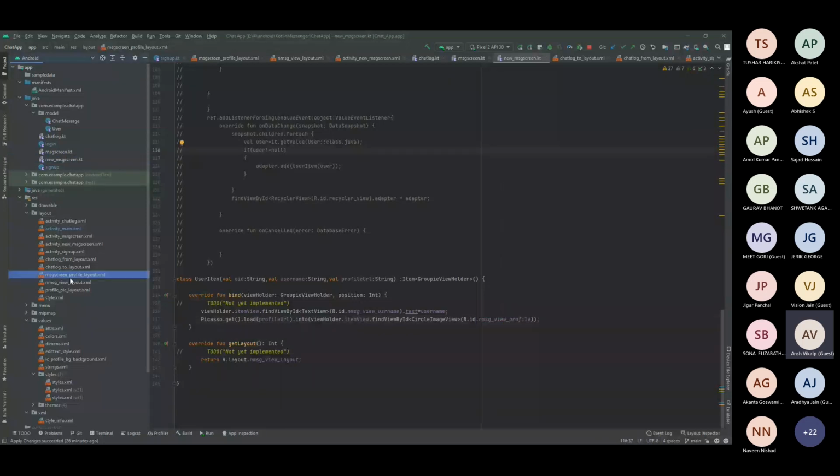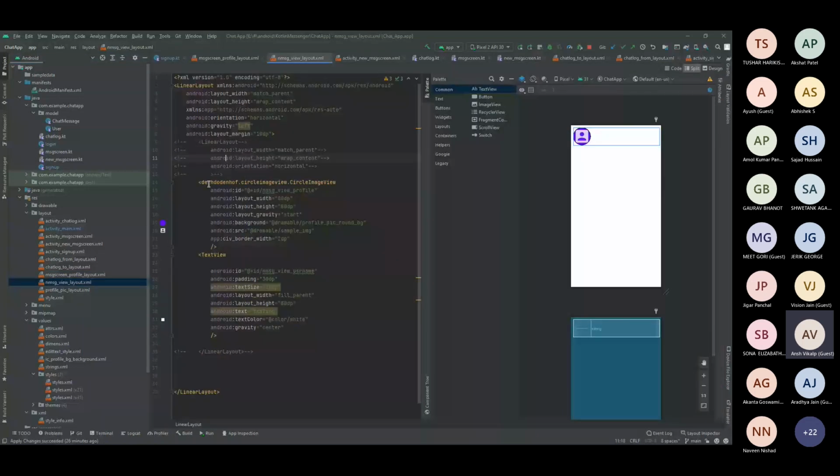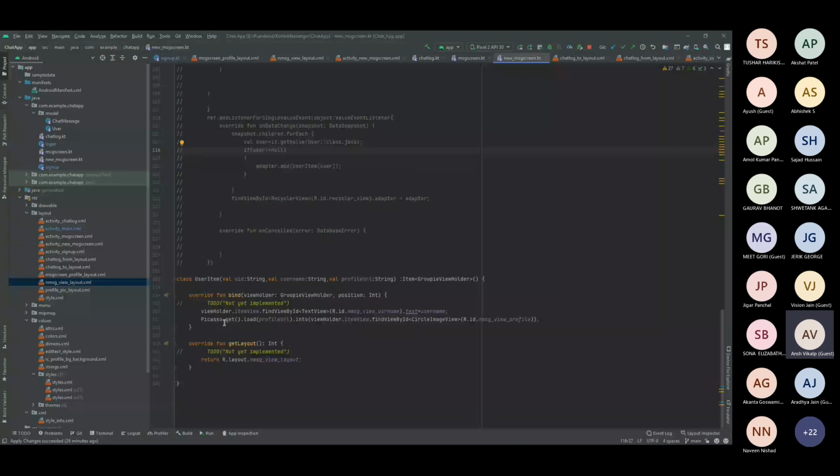profile layout. Here you can see this is basically the image, a circle view which I have used, and this is the text view. The text view is just for the username. I can have one more field here, for example latest message or timestamp, and if I use it I then again have to bind the data here. So this is where I set the username.